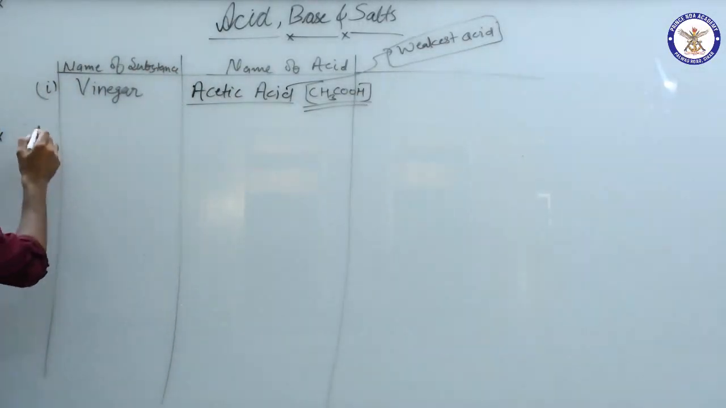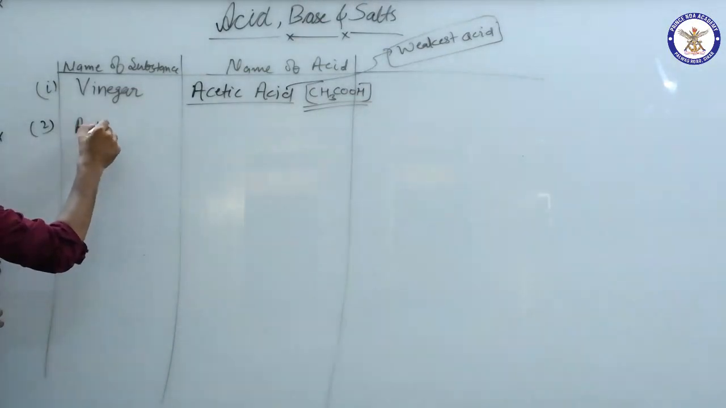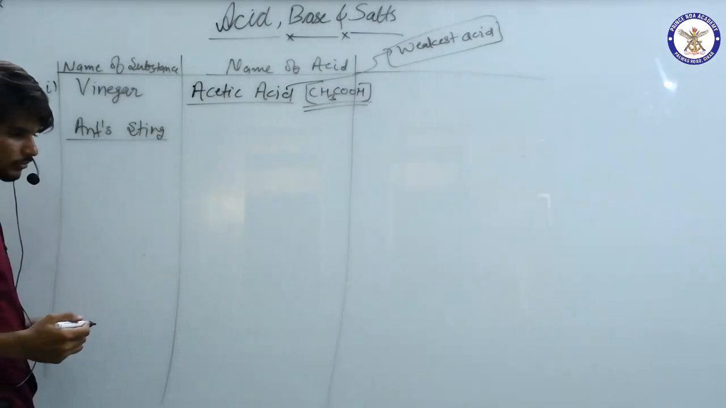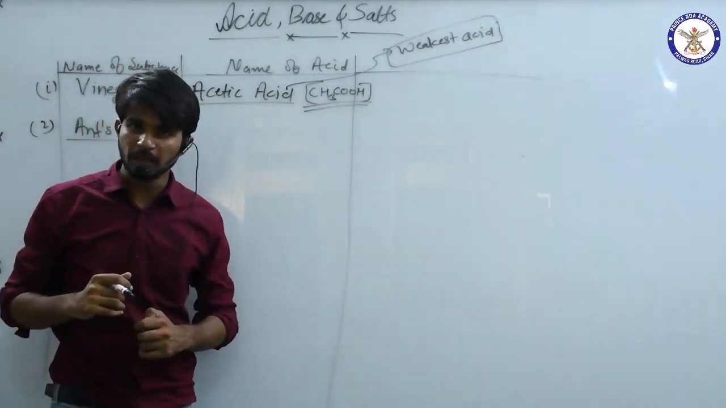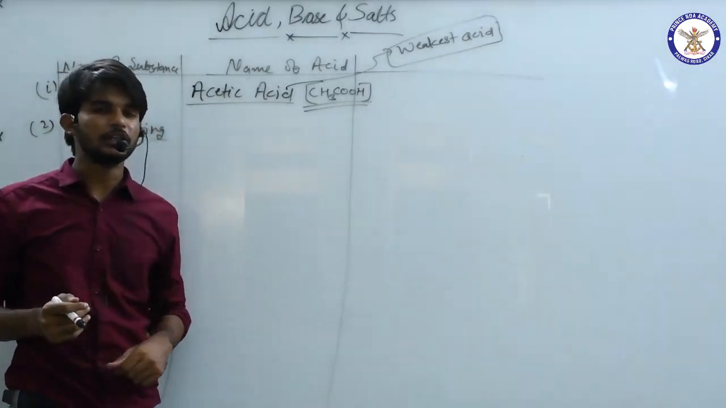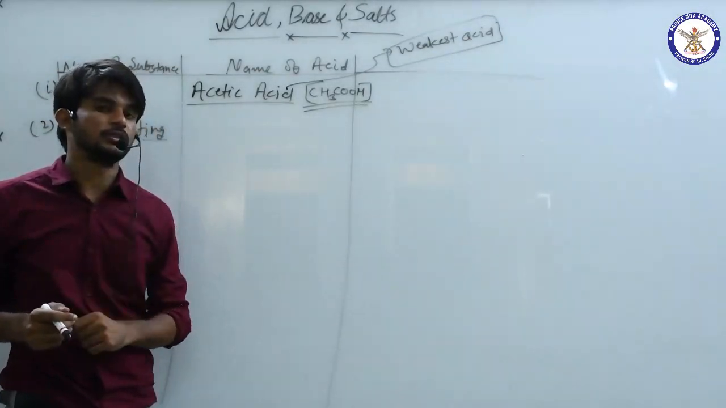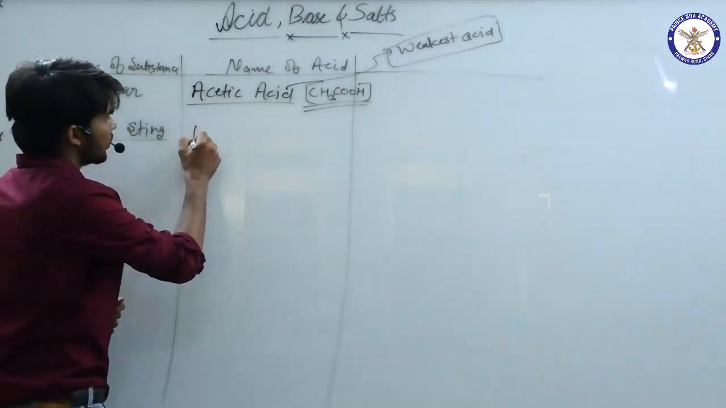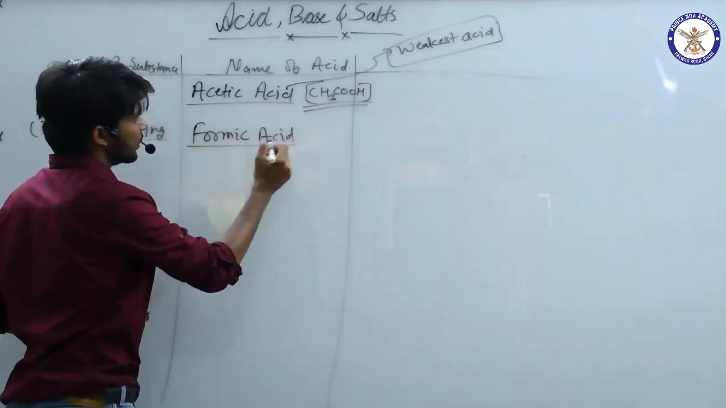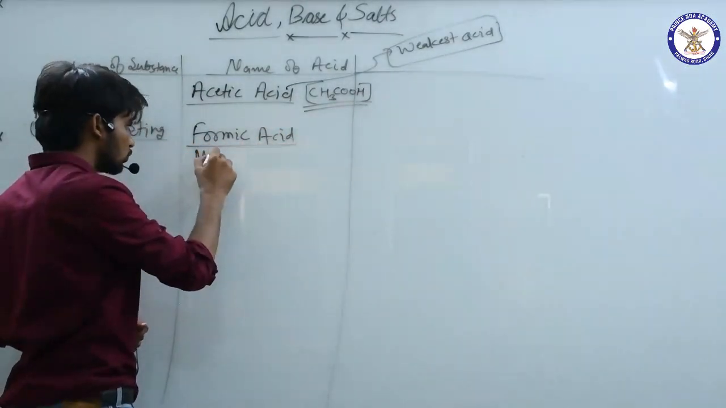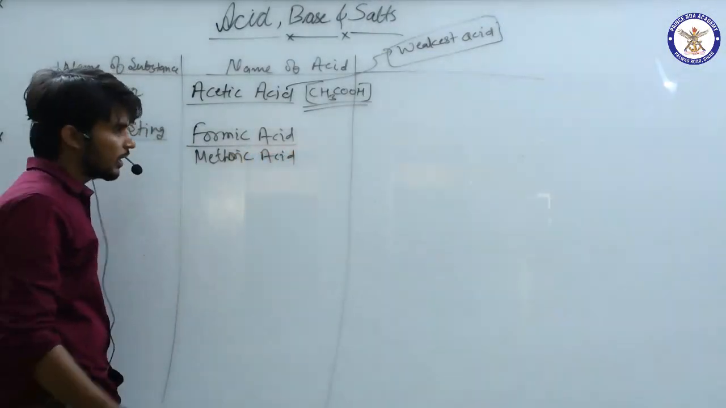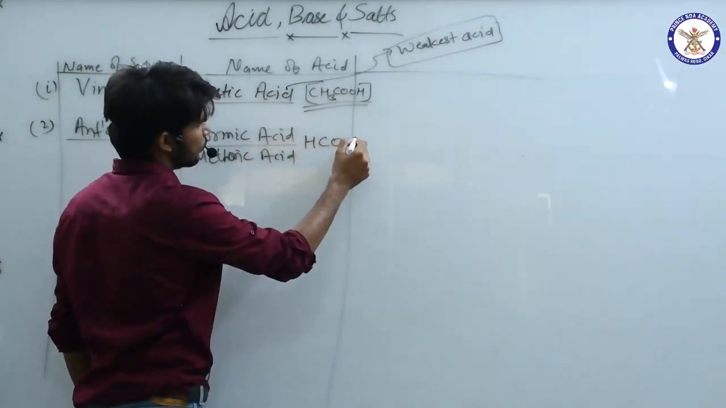Remember it. Now the second one is ant's sting. When an ant bites us, it releases a special liquid, and in that liquid there is an acid whose name is formic acid. It is also called methanoic acid. And its chemical formula is HCOOH.